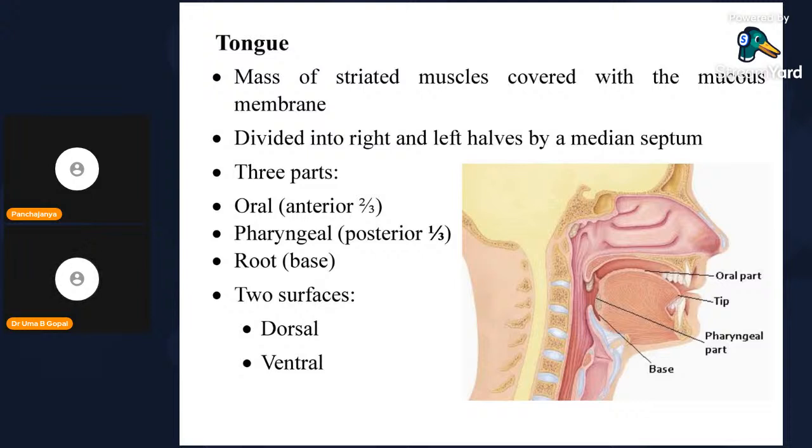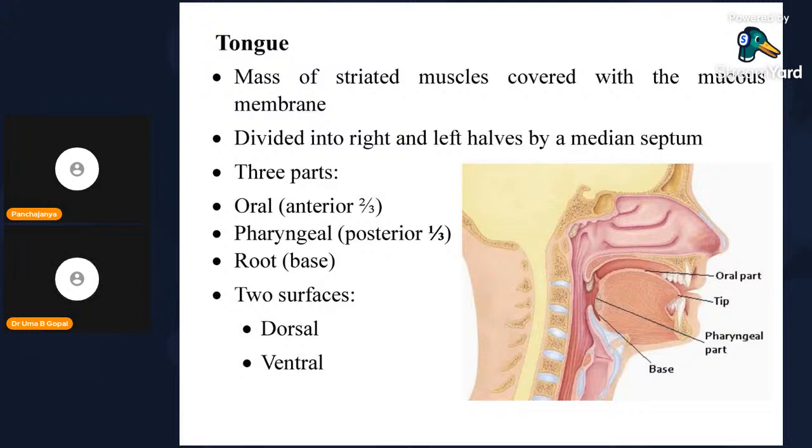Next, the tongue. It is a mass of striated muscle covered with mucous membrane, divided into right and left halves by a median septum. It is made up of three parts: the oral part, the anterior two-thirds; the posterior one-third, the pharyngeal part; and it is made up of a root or a base. It has two surfaces, dorsal surface and ventral surface.